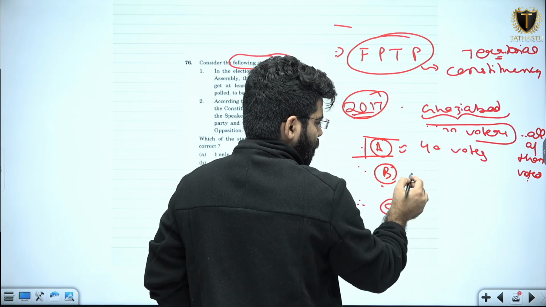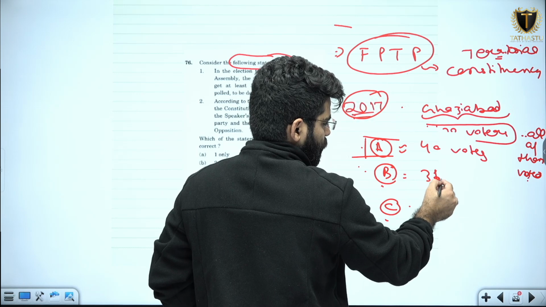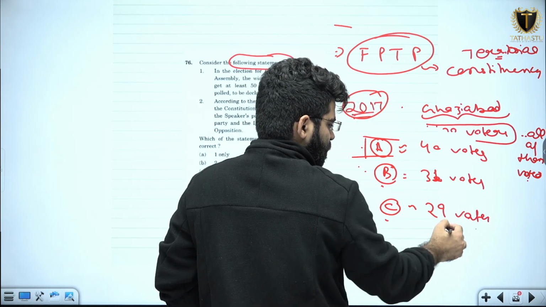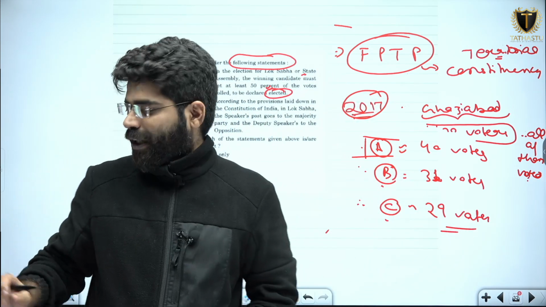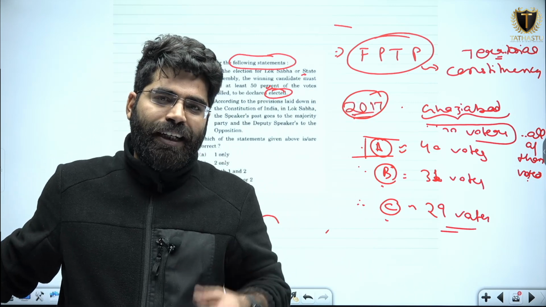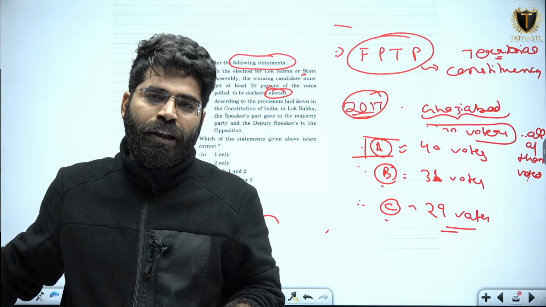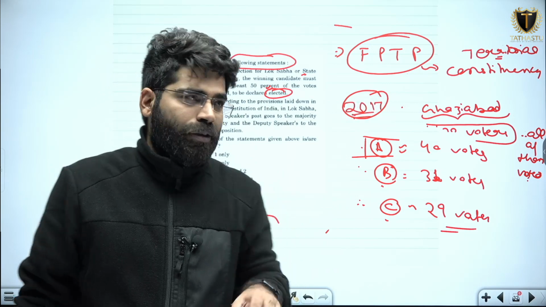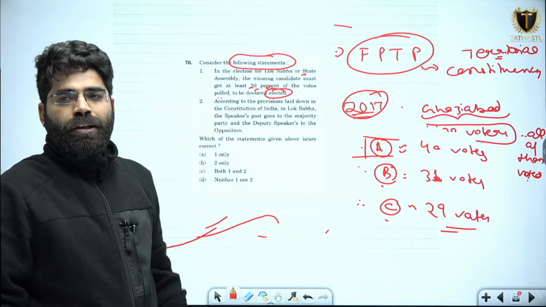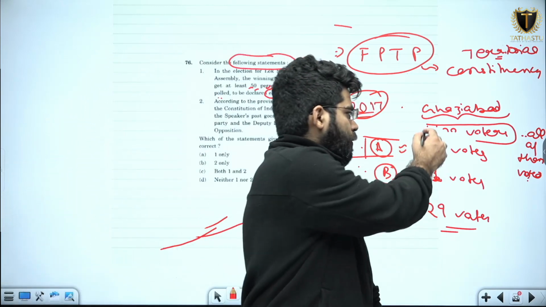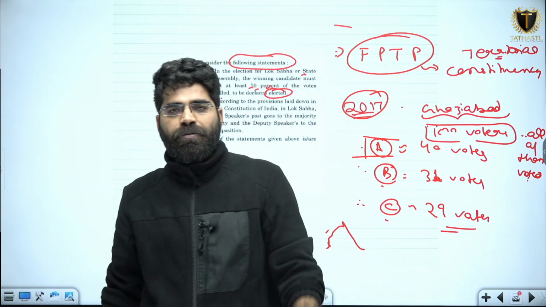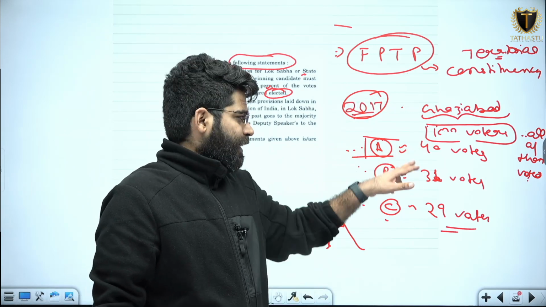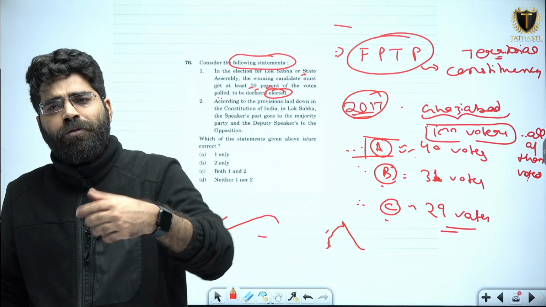Okay, how many did B get? 30 votes or 31 votes, so 40 and 31 make 71, so how many votes did C get? 29. Now tell me, in this case who will be the winner when A got 40 votes? This time also the winner will be A, because he got the maximum number of votes, which is 40 in this case. Now tell me, is 40 votes the 50% of the votes polled? How many votes were polled in total? 100, because we have 100 voters, and 50% of 100 is 50. But in this case A is the winning candidate and A got 40 votes, and 40 is less than 50 votes, which is 50% of the votes polled.